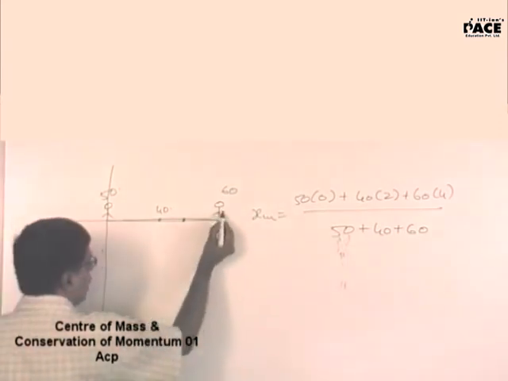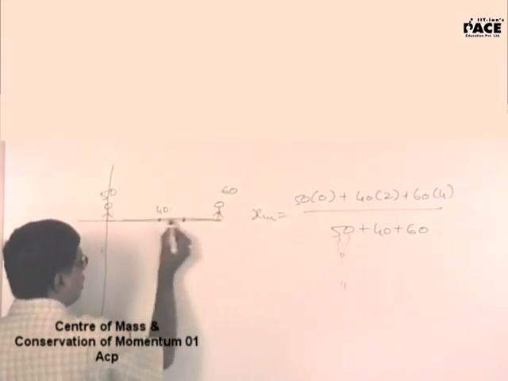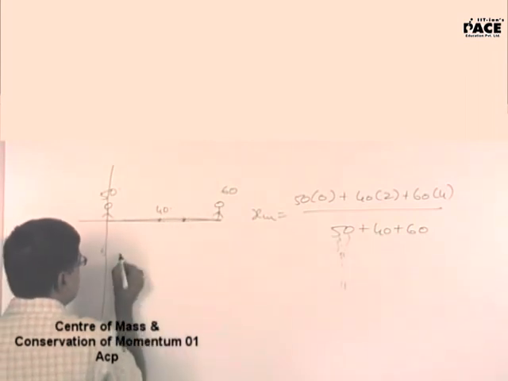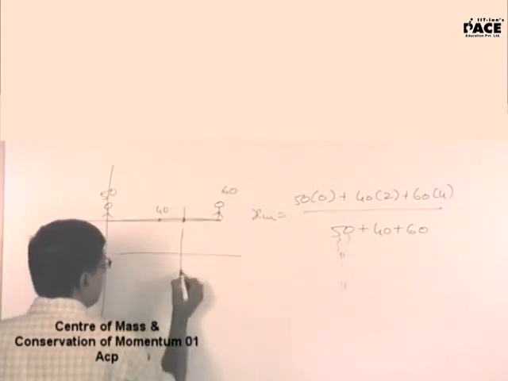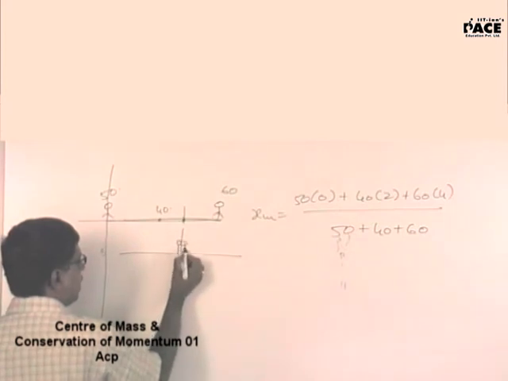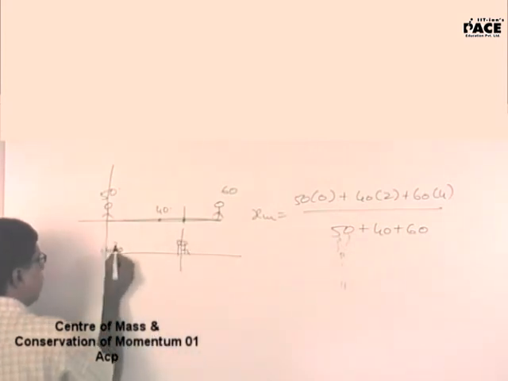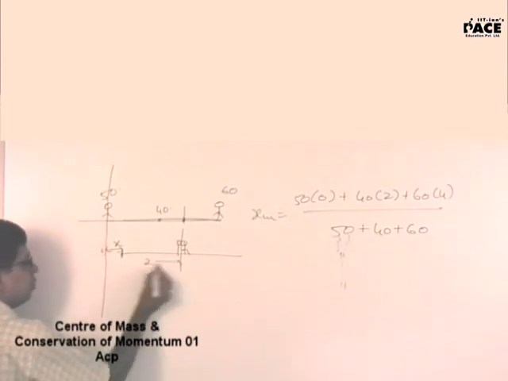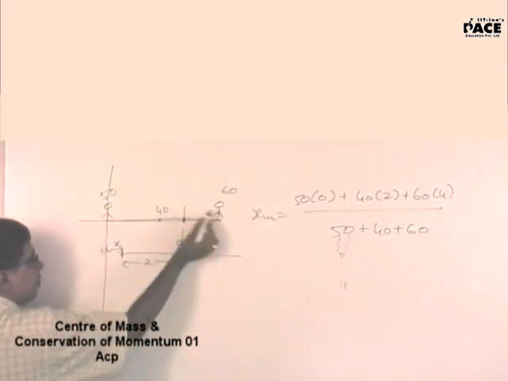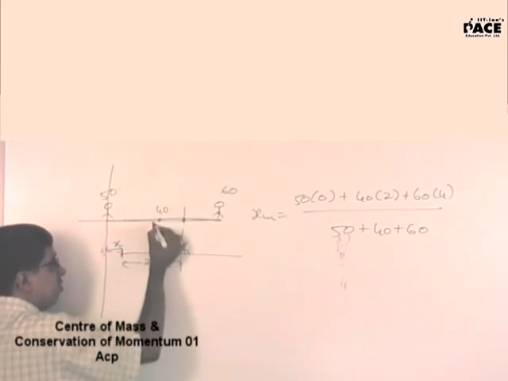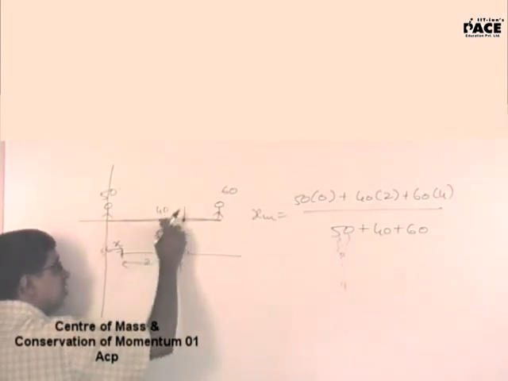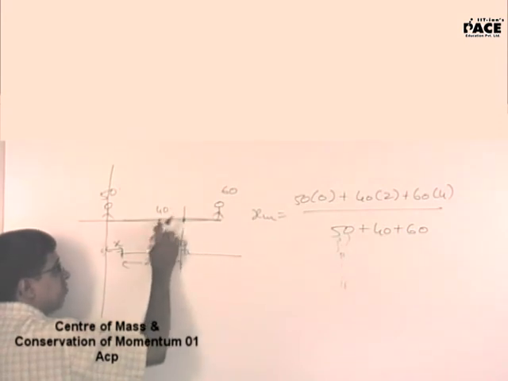That is 32 by 15. Now when both the people walk down to the center, the center of mass should shift here such that it remains at the same position. The plank will move back by a distance of x, and this will be 2. When both the people came to the center, they are at the center of the plank. Then the center of mass should lie here, but the center of mass cannot shift its position.